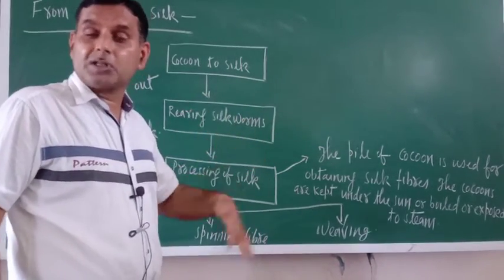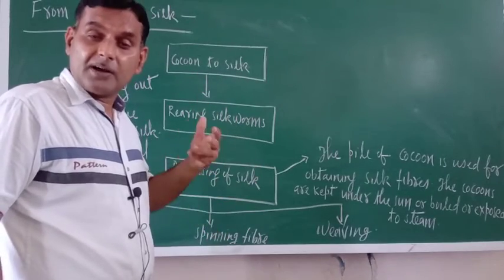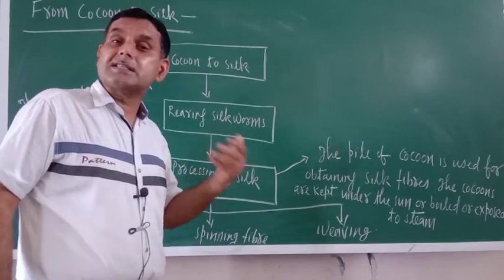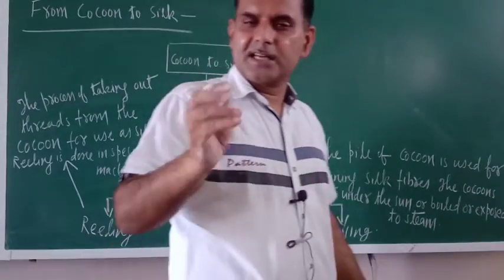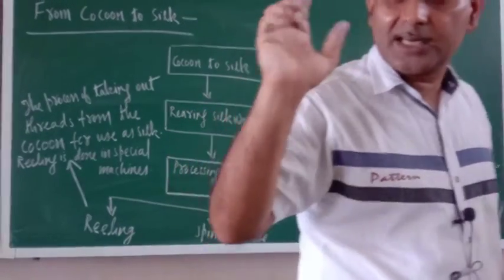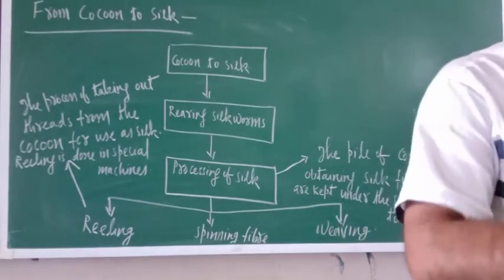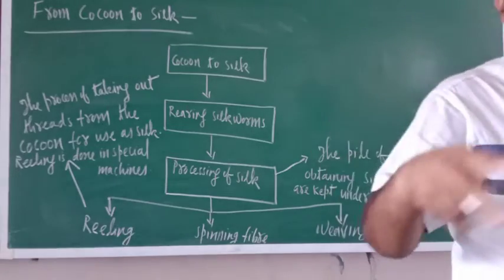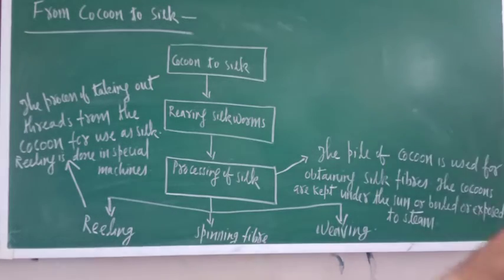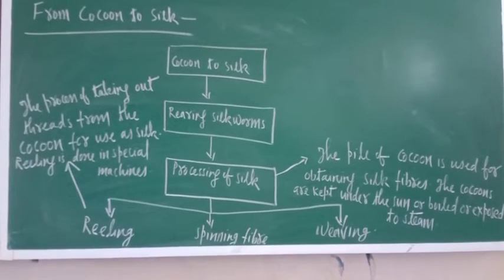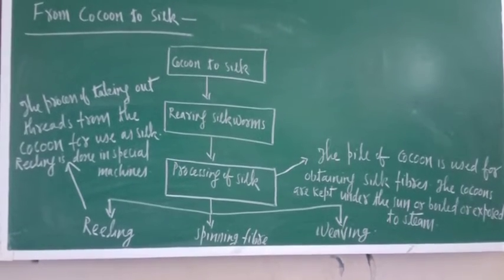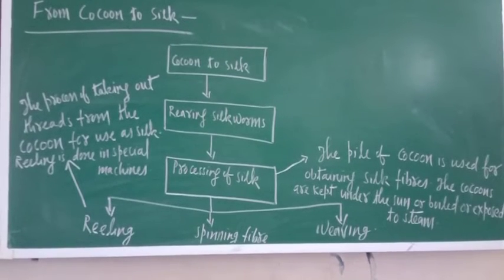So the silk moth is basically an insect that produces the silk. Okay, and silk is nothing but a proteinous thread. That is one type of protective layer which is developed around the caterpillar larva, and that is called cocoon. So this is all about the life history of silk moth, processing of silk, spinning of silk, and weaving. In this way your chapter is also completely completed. Okay, now we'll give you some question answers.